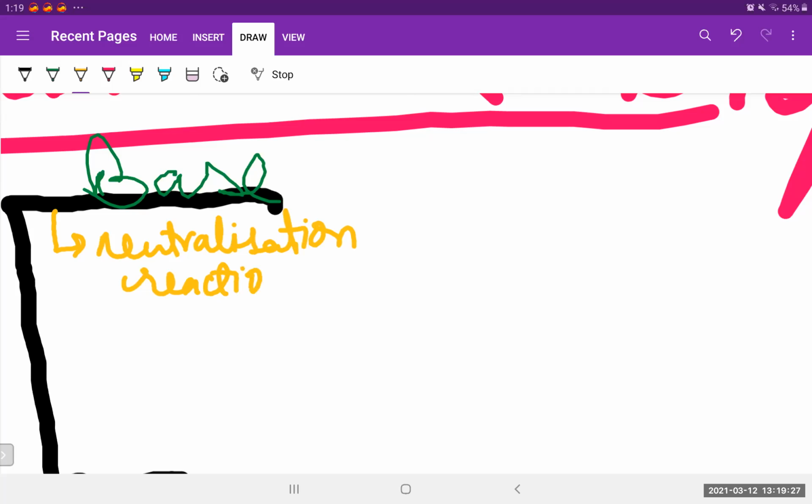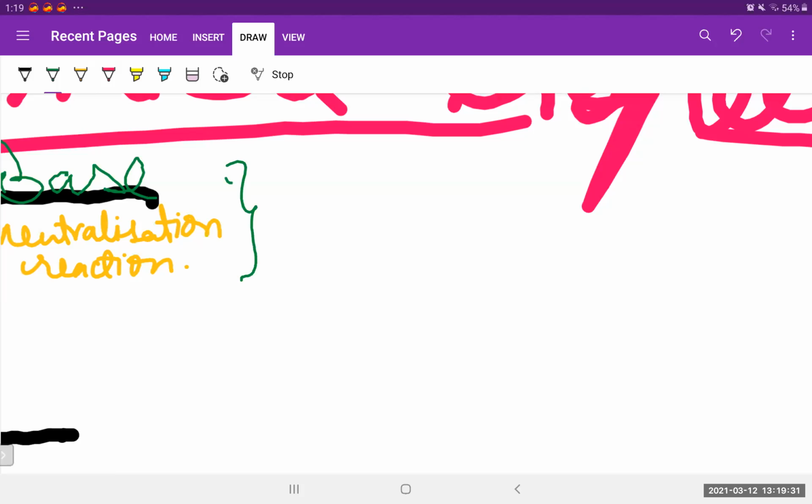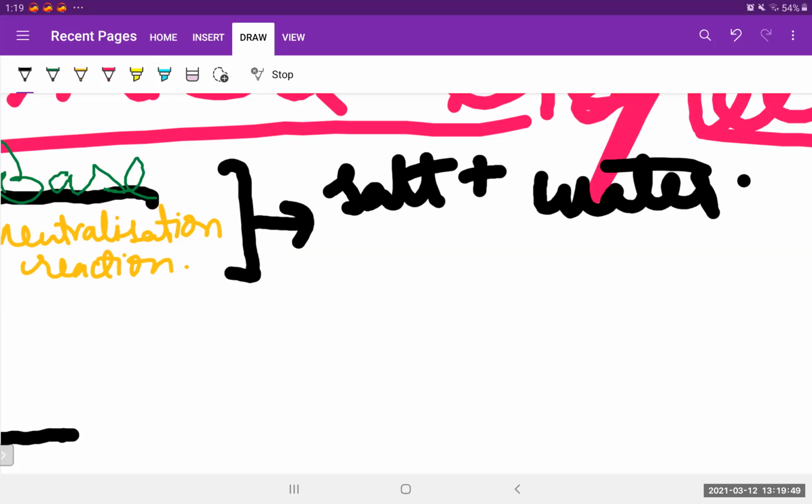Okay, let's now see an example of this. I'll write the product here. Let's make this table as concise as we can. So this will give us salt plus water. Okay, is it clear?